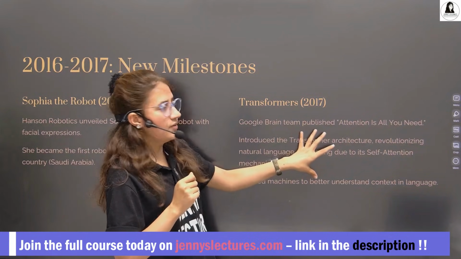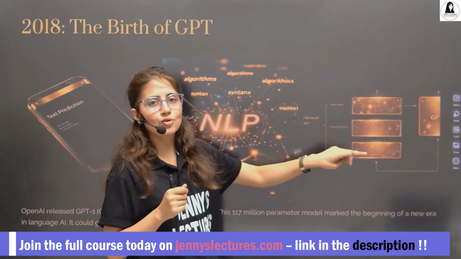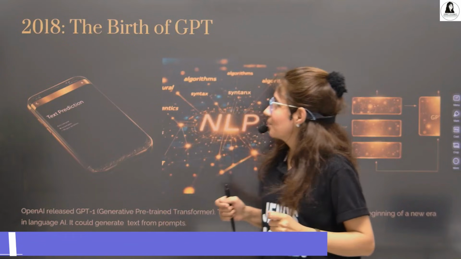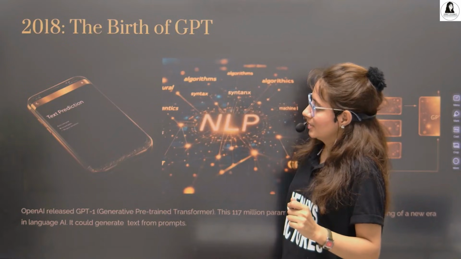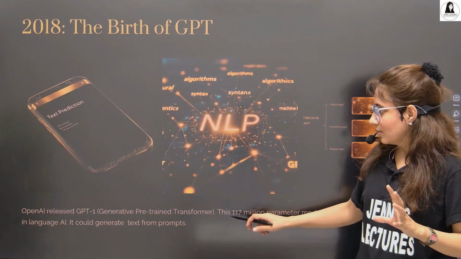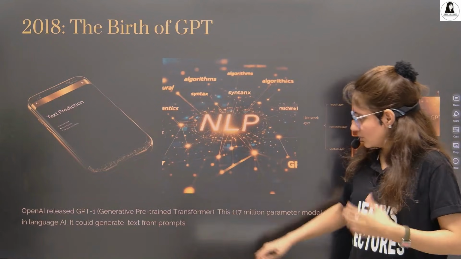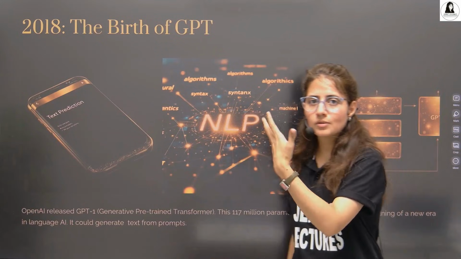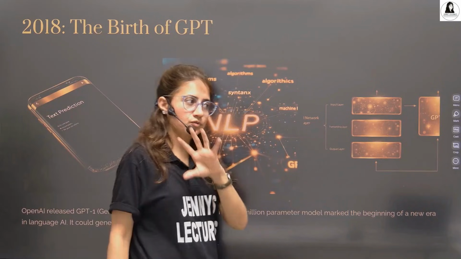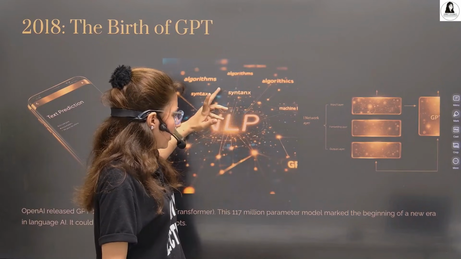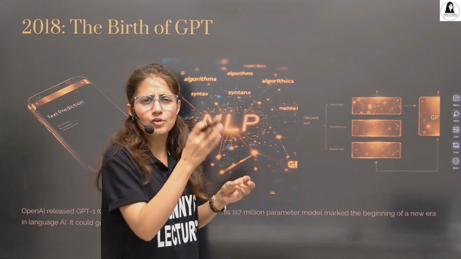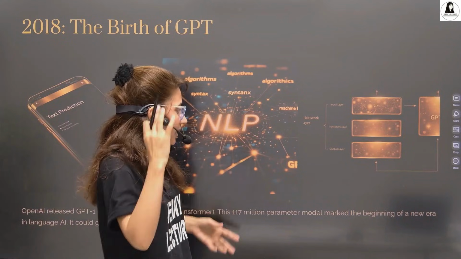After 2017, the next year, OpenAI released their first GPT, the birth of GPT, the generative pre-trained transformer. As the name suggests, it used the previous transformer architecture to train the model, GPT-1. It had 117 million parameters, which was a little less, only 117 million, not billions.